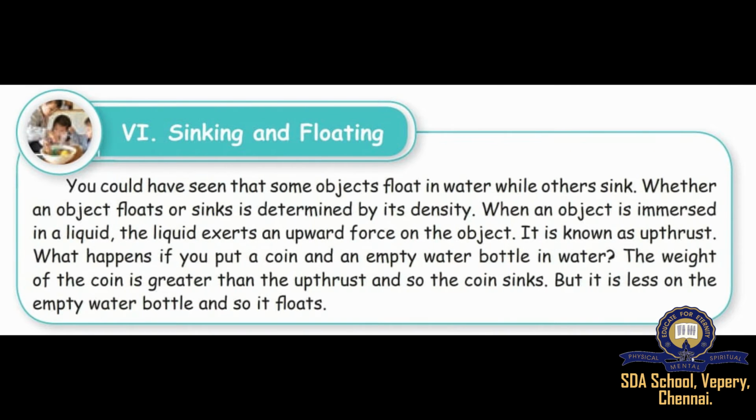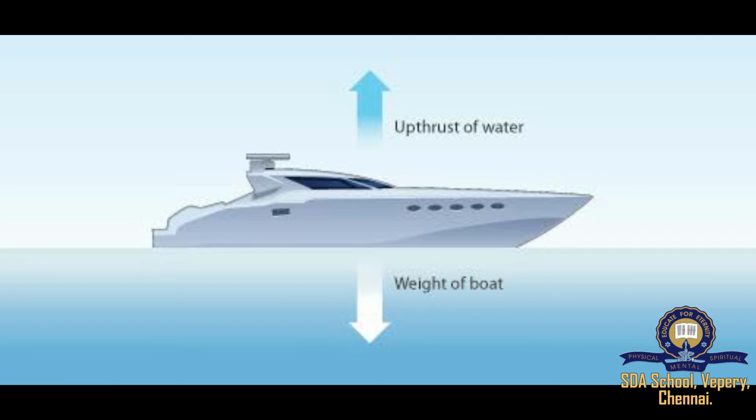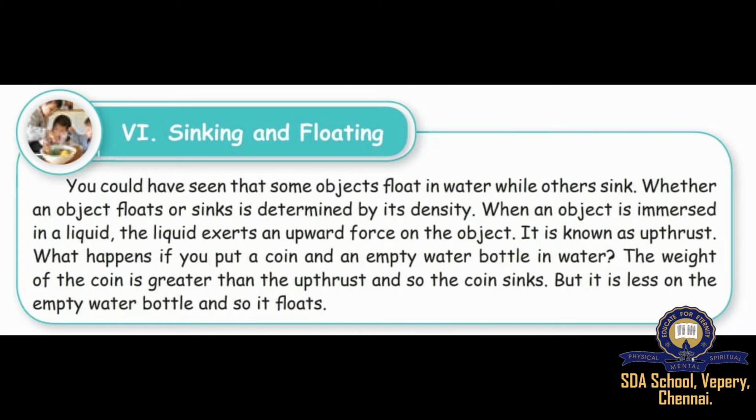Next, we learn about sinking and floating. You could have seen that some objects float in water while others sink. Whether an object floats or sinks is determined by its density. When an object is immersed in a liquid, the liquid exerts an upward force on the object. It is known as upthrust. What happens if you put a coin and an empty plastic bottle in water?